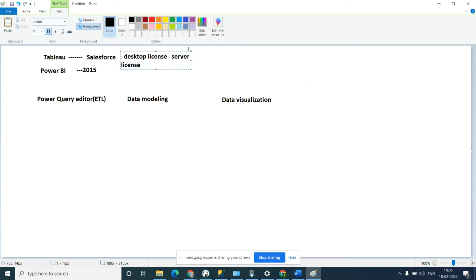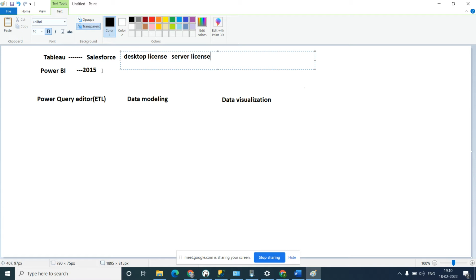So it is very costly. It is about 129 euro per license, so the company has to pay this money to Tableau. They have to purchase both Tableau Desktop as well as Server, so for those two things they have to purchase licenses.